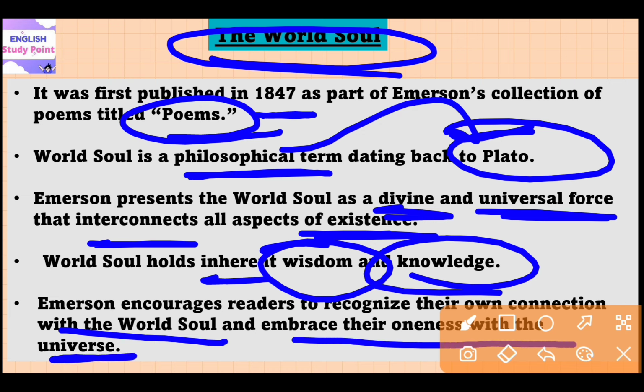So, he highlights in this poem the importance of recognizing the divine essence within oneself and living in harmony with the greater whole. This poetry, The World Soul, explores themes of unity, interconnectedness, and the divine, which is present in all aspects of existence. And this poetry ultimately invites readers to find solace and wisdom in their connection with the larger cosmos.